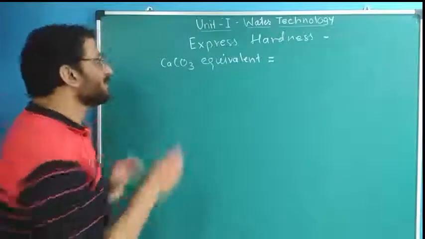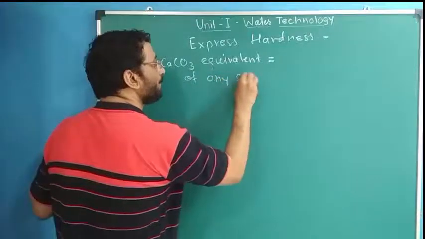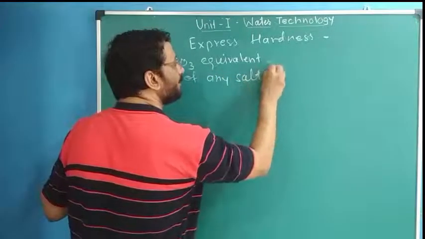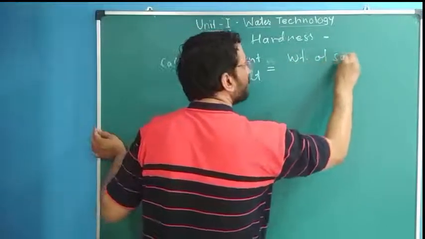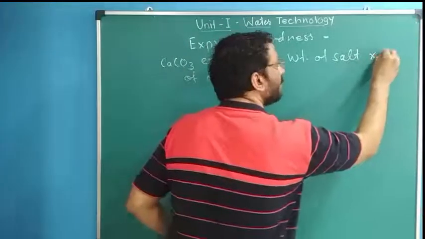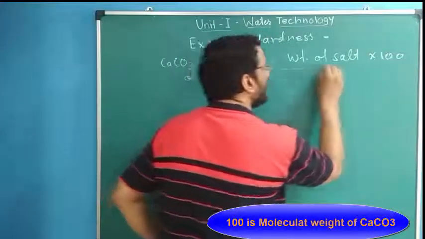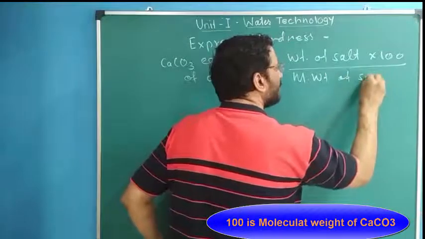What is that? CaCO3 equivalent of any salt or any impurity is equal to the weight of the salt, the weight of the impurity, into 100 divided by the molecular weight of the salt.